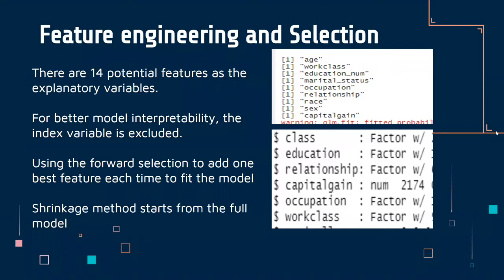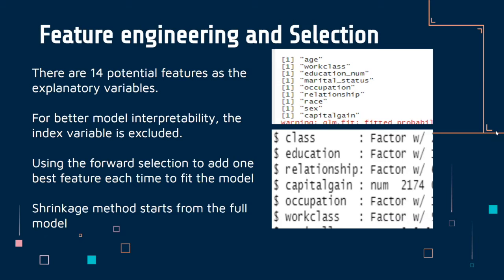First, we have 14 features for our exploration. 5 are numerical variables and 9 are class variables. As we focus on the inference stage of our selected algorithms, the aggregate index variable is excluded. Using the forward selection, we have identified a list of top influential variables for the logistic regression on the top right, and a list for linear discriminant analysis on the bottom right.